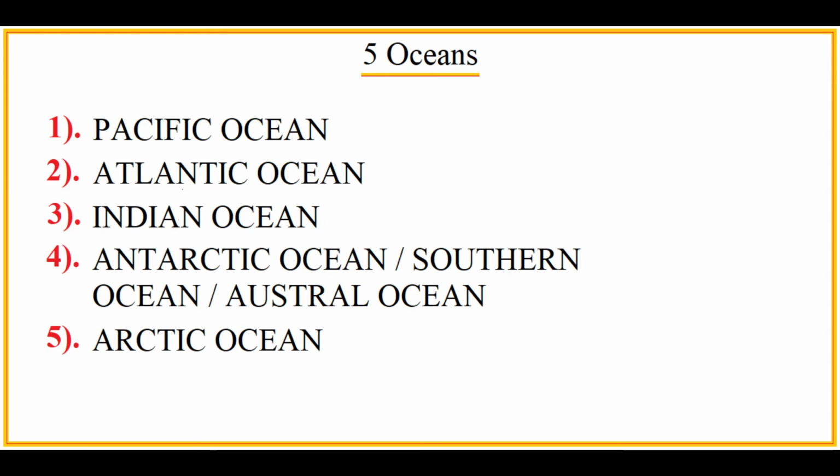Now let's look at the oceans included in the list of 5 oceans. First Pacific Ocean, second Atlantic Ocean, third Indian Ocean, fourth Antarctic Ocean, which is also called Southern Ocean and Austral Ocean, and fifth Arctic Ocean.